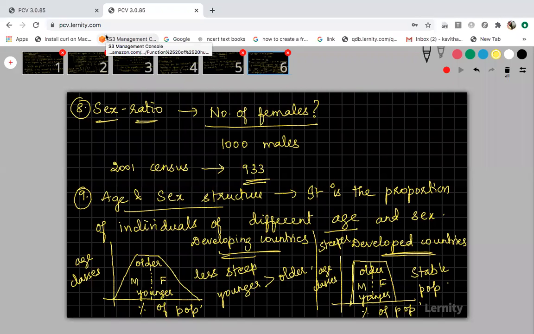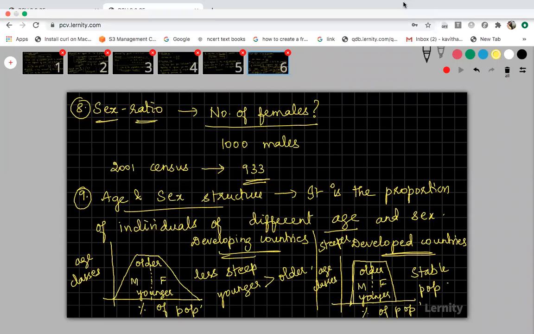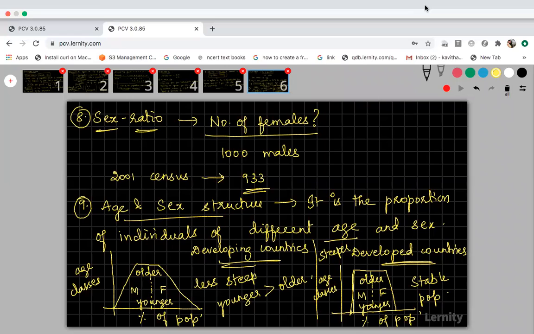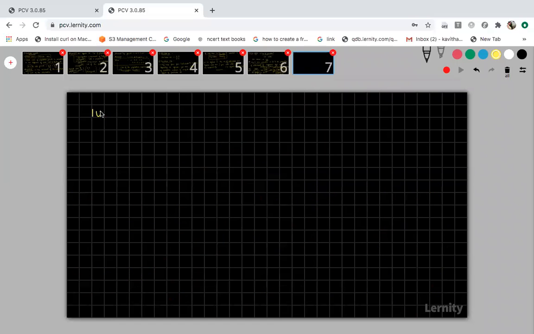Only one more thing is left now, the age distribution pyramid. That is the last attribute that you have to see in detail. Tomorrow we can discuss that, or else I can complete it in only 5 more minutes. Let us complete that also. Because we have only 20 questions, we can finish it in 20 to 25 minutes. The last one is a very important 3-mark question for your board, and at the same time a very important concept for your NEET exam: the age distribution pyramid.